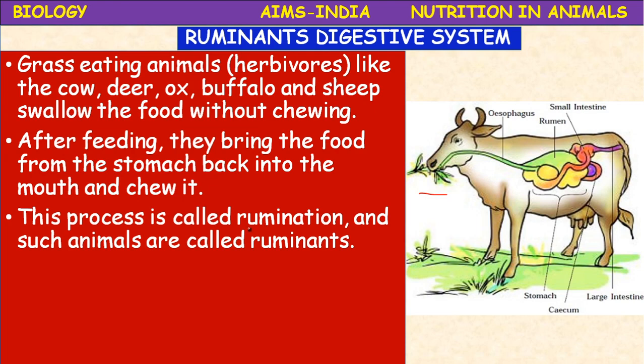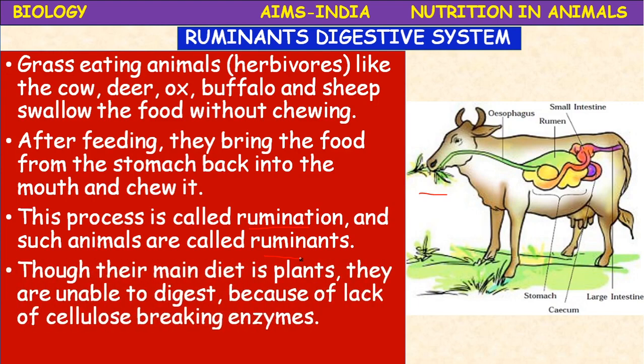Okay, what is rumination? Herbivorous animals like cow swallow the food without chewing and bring back the food into the mouth and chew leisurely. This process is called rumination, and such group of animals are called ruminants.